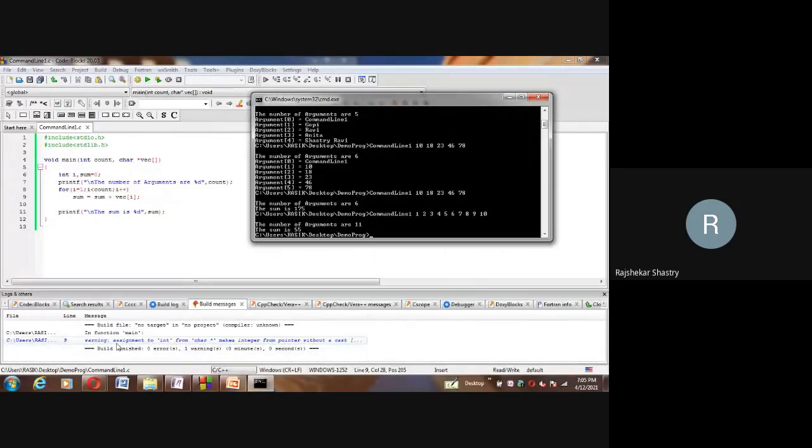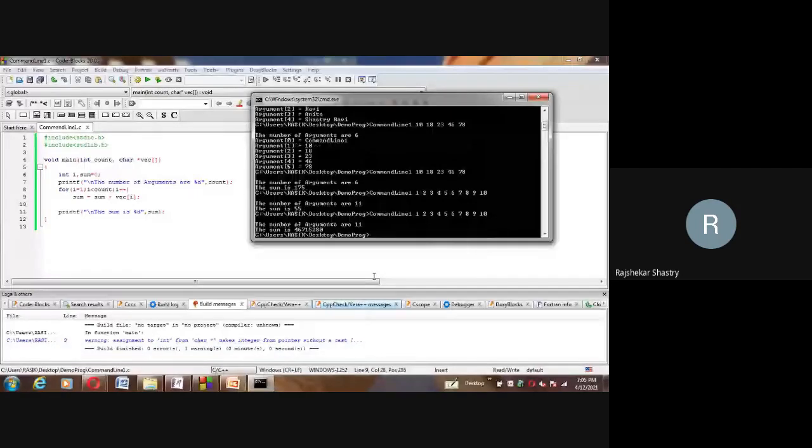So if we neglect the warning, let us see. But anyhow, let us read the warning which is given: assignment to int from char star makes integer from pointer without a cast. So some typical answer I'm getting. Are you getting it, Amma? Some typical number, maybe it is some address it is printing. So that's the problem.